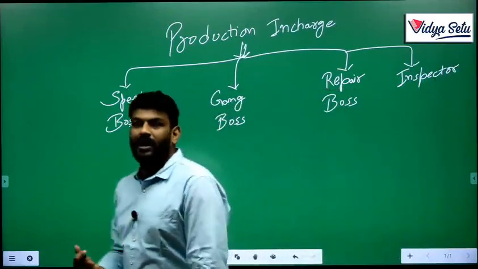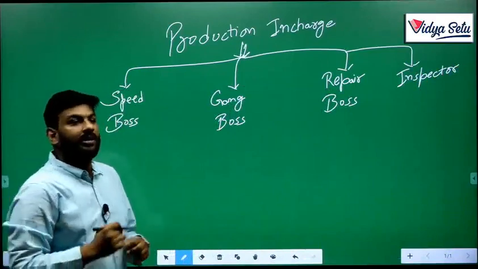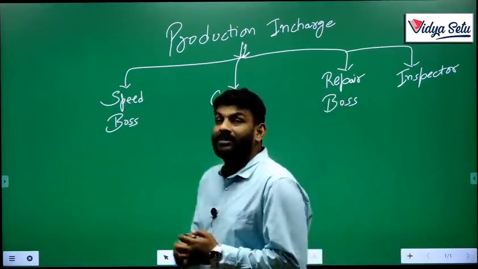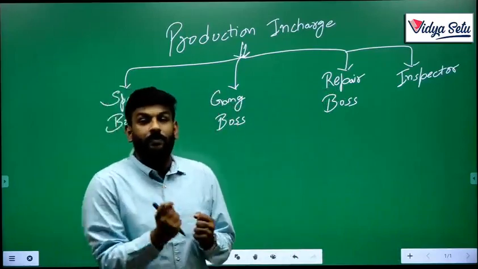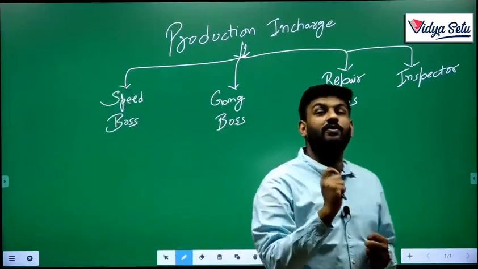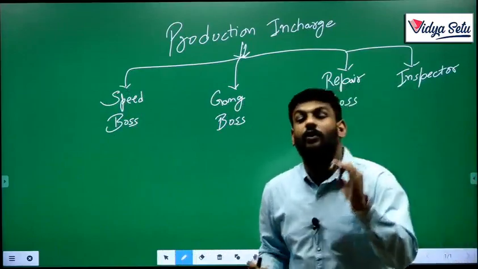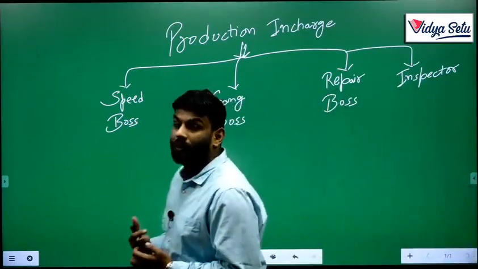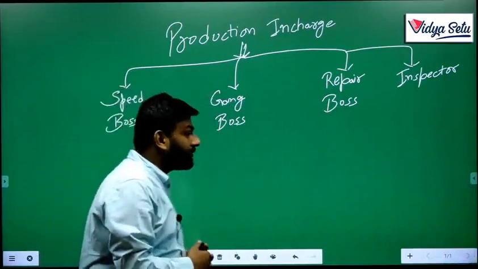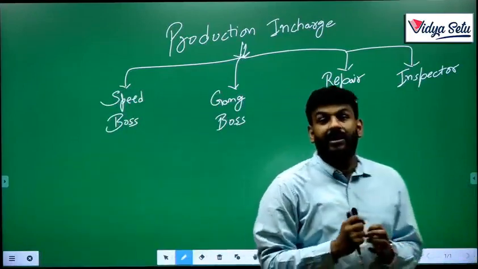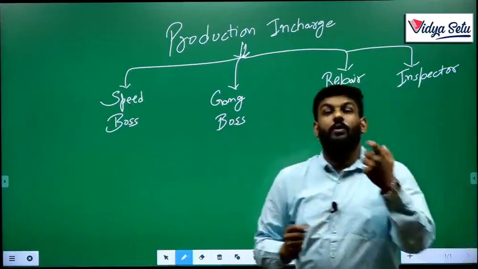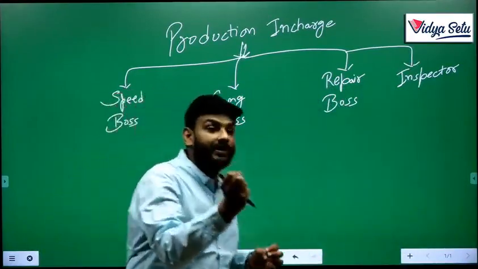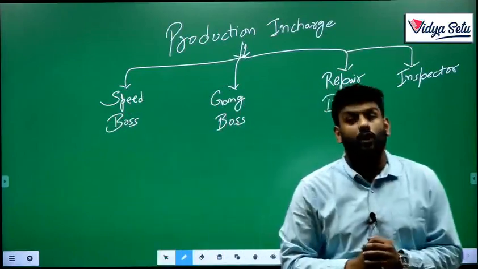They are similar to the planning in charge concept, but there is a little bit of difference. What is the work of a speed boss? A speed boss will ensure that work is done on time as well as accurately. Is your work being done in proper time and accurately or not? Next is gang boss. Gang boss will decide that the further production is maintained, as well as whether cost and working operations are utilized properly or not.